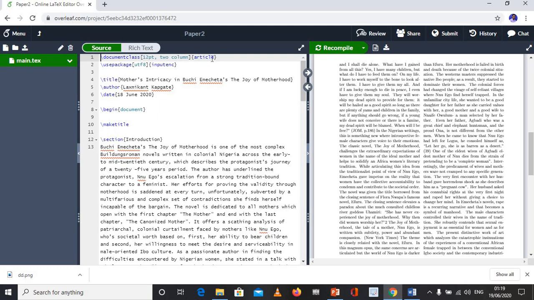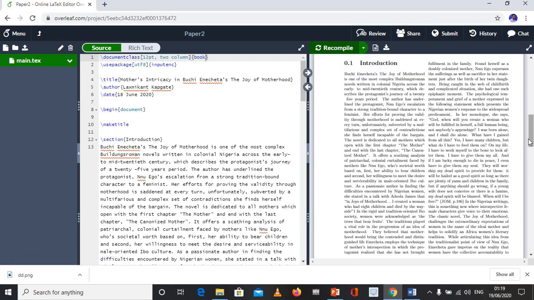For example, if you want to write book, this is article. So if I want to write book, in this curly bracket you just type book and recompile. Again the page will change in the book format.